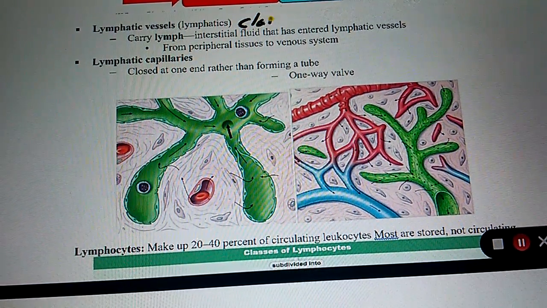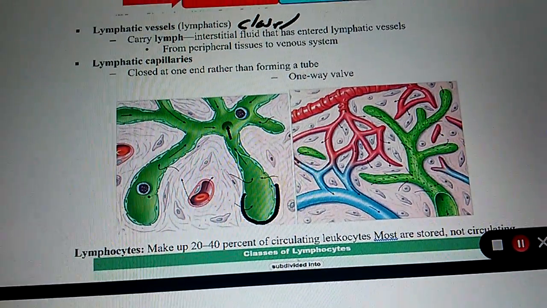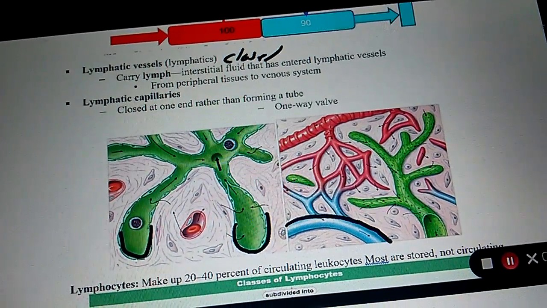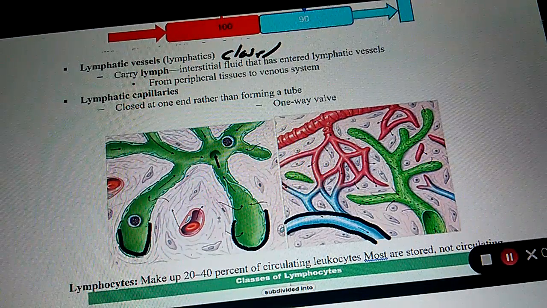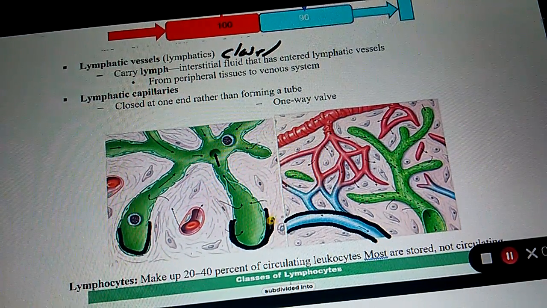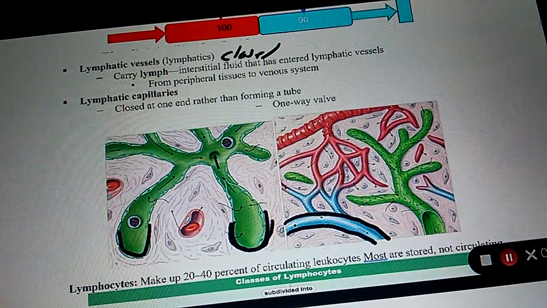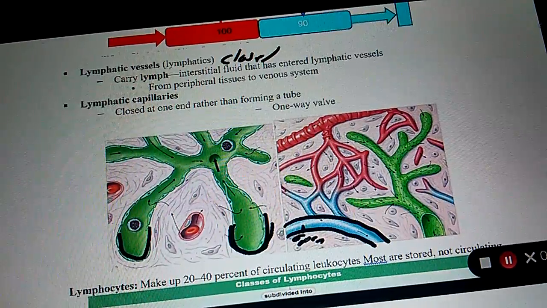Closed. The reason we call it closed is because there is an end to it. If you look on the right, these are blood vessels. There's no beginning and there's no end. It just keeps going around your body, whereas a lymph vessel has an end. So the blood vessels, arteries, veins, capillaries, they're an open system, because they just keep circulating the blood around.